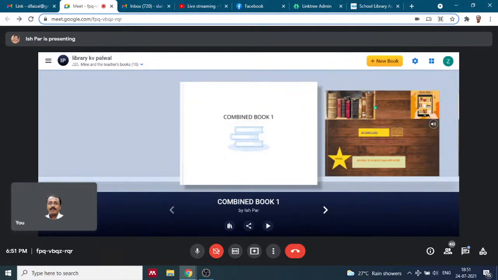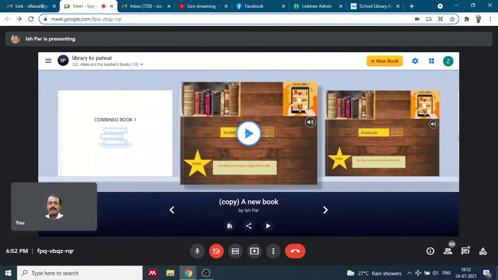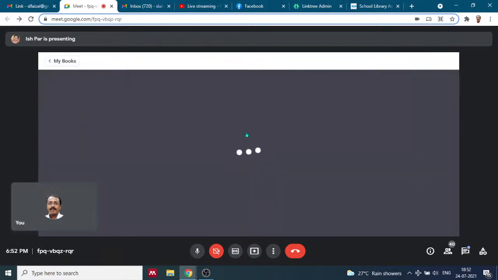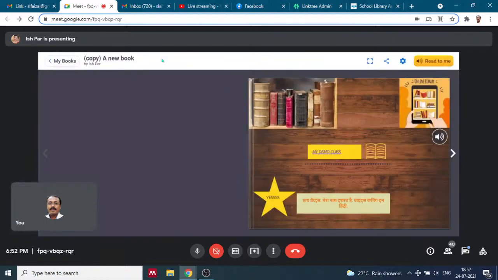Once you are signed in, you want to edit this book. Like you see, there is no edit button in this. There is only play button as a student. I have joined it as student here. You see, there is only play button here, not editing. The entire library is visible to him, but he cannot edit it. So what he will be doing is, he will be making a copy of it.